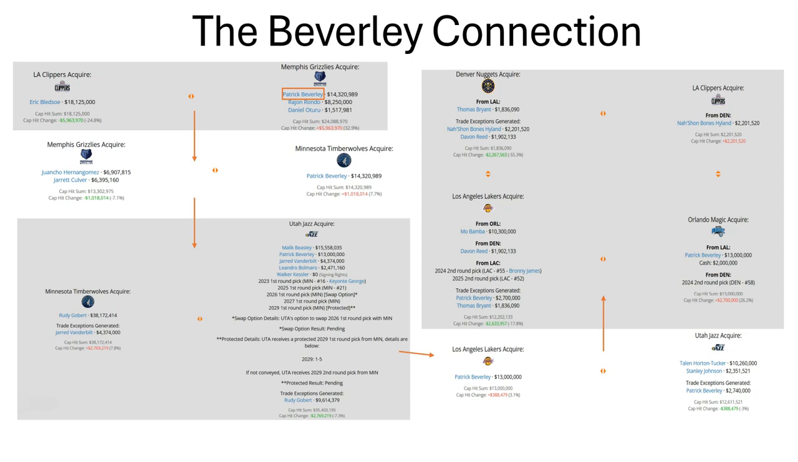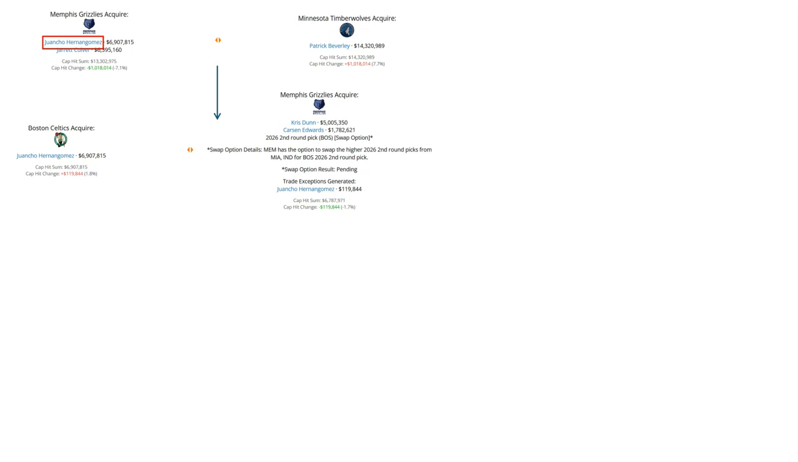He never got traded again, and that pretty much ends the Beverley connection. Now, returning to this trade of Juancho Hernan-Gomez and Jarrett Culver for Patrick Beverley, Hernan-Gomez's trade history essentially begins here. After this trade, he was later flipped to the Boston Celtics straight up in exchange for Chris Dunn, who I talked about earlier, along with Carson Edwards and a second-round pick in 2026, which was an option.